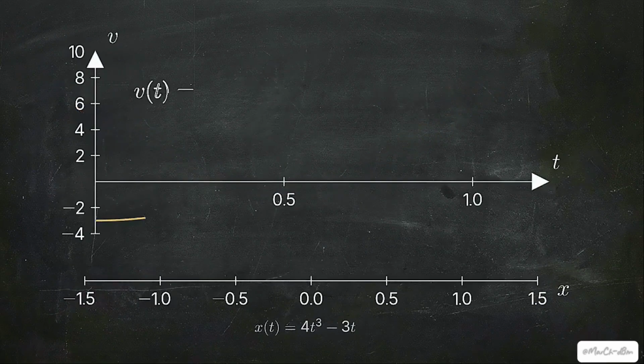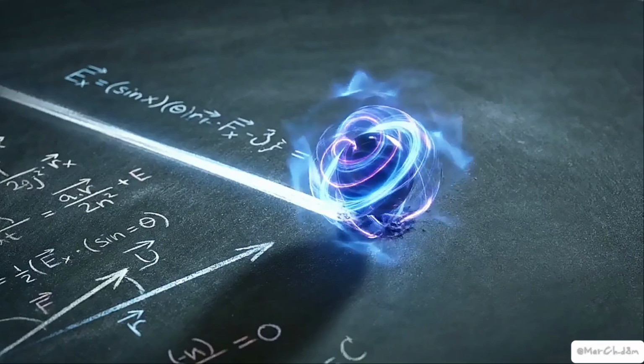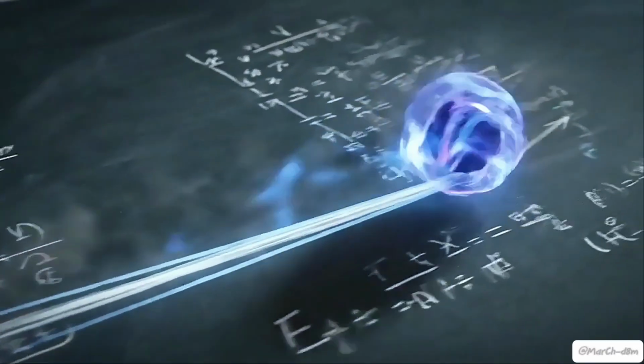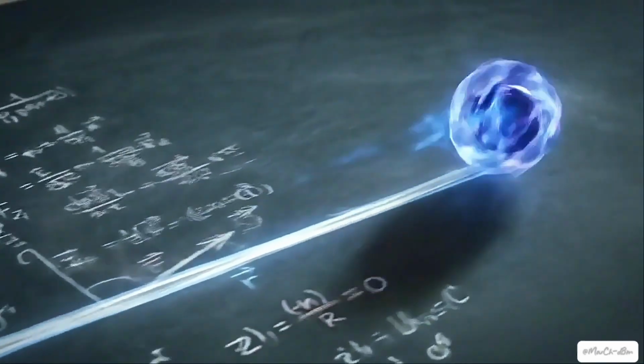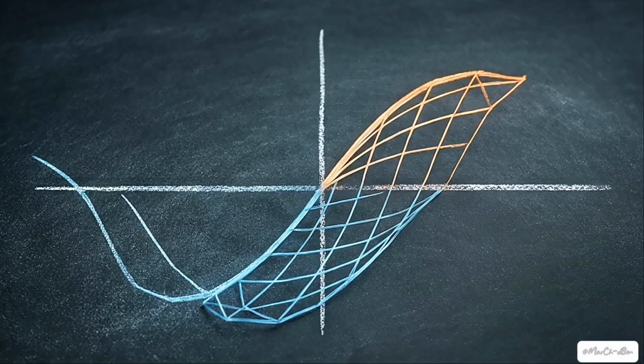A true reversal requires the velocity function to completely cross the temporal axis, changing its sign. In our function, the velocity at t equals 1/2 moves from negative to positive. This sign change only occurs if the acceleration is non-zero at that moment. The acceleration must actively pull the particle into a new direction. Boundaries in physical systems are determined by the behavior of their derivatives. A zero state is merely a candidate for a turning point. The sign change is the proof.